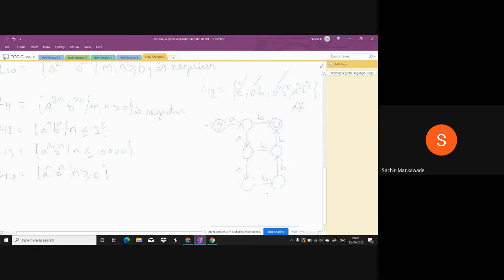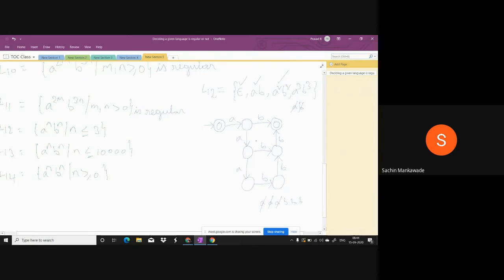Now look at this. A cube, B cube. For the first A, the machine comes to this state. And for the second A, the machine from this comes to this state. And after that, for this third A, the machine comes from this to this state.